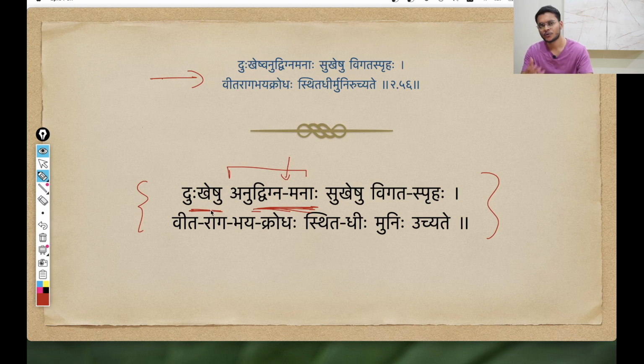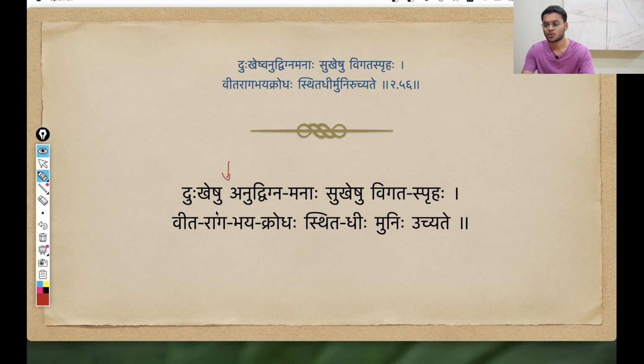So the two words we are dealing with are Dukkheshu and Anudvigna Manaha. And in between these two words, what Sandhi is this? This is a Yana Sandhi, due to which this Ukara, this Swara, is getting replaced by a Va. So Dukkheshu Anudvigna Manaha combines as Dukkheshwa Anudvigna Manaha. In place of U you get a Va, which further combines with the following word. That is what you see in the Mula Shloka, due to the Yana Sandhi.